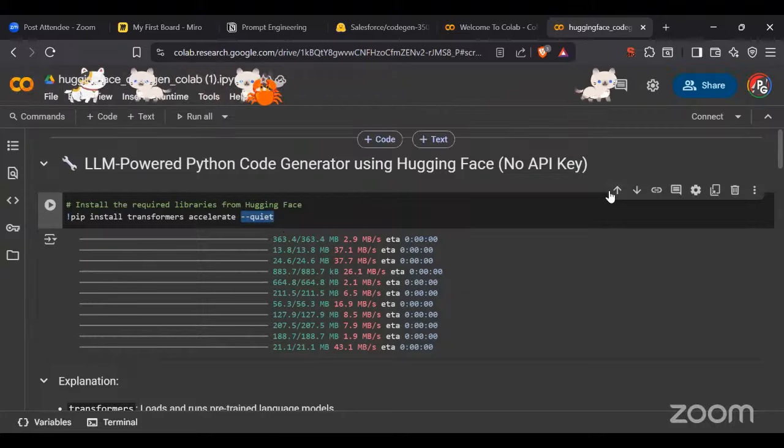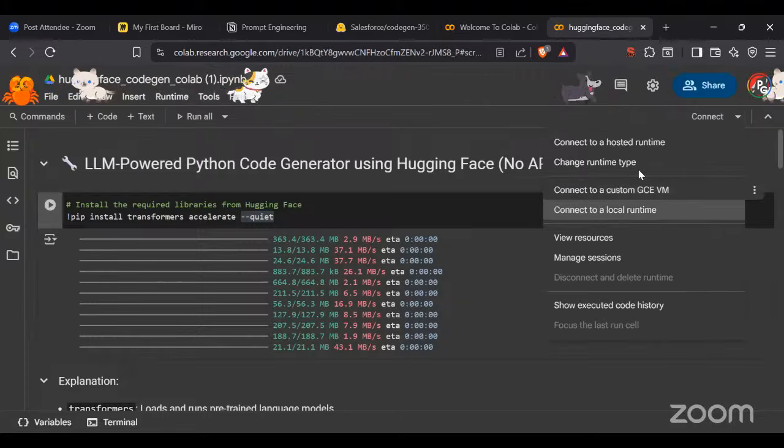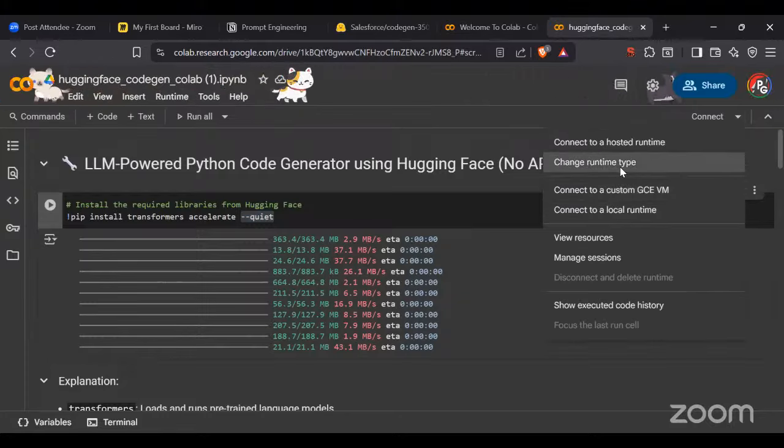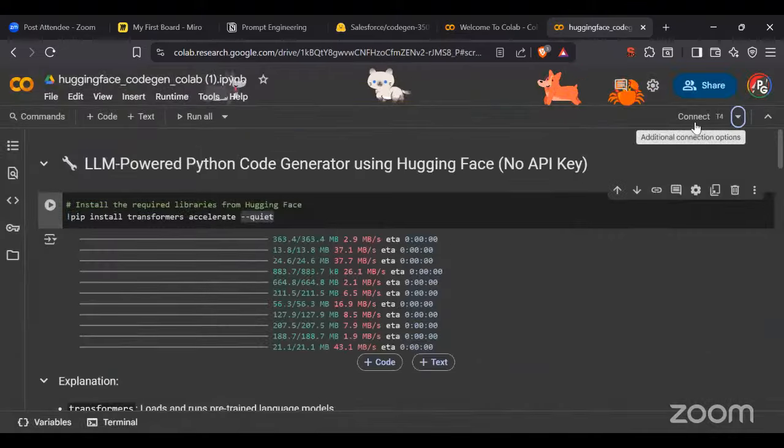Again, another benefit of using Google Colab is, if you go to this particular section and click on change runtime type, remember, there is one thing called GPU. I am going to select here my T4 GPU. Okay, T4 GPU. So I'm going to use a better GPU so that I can get a better output, and I'm going to save it. Now see, I'm getting a GPU, I'm going to connect it.